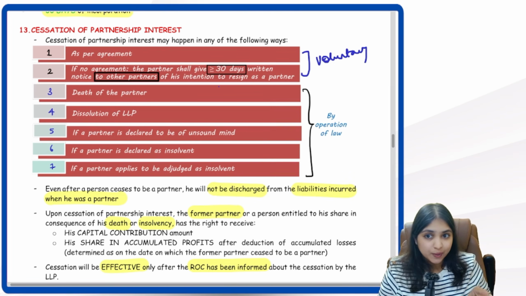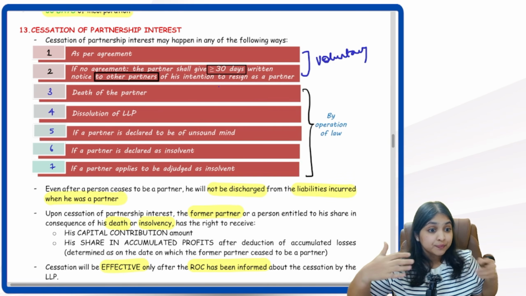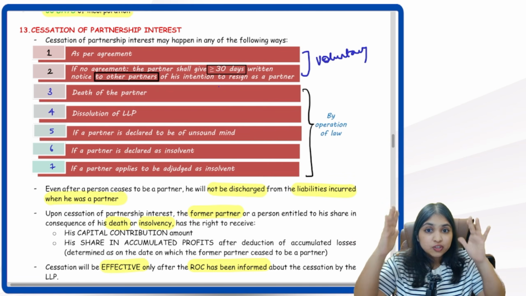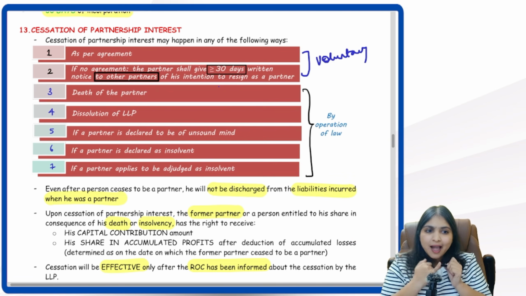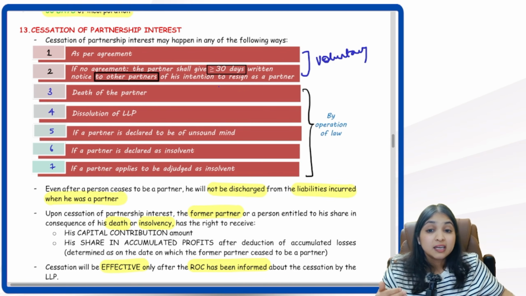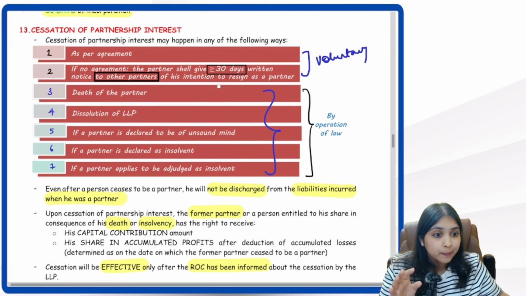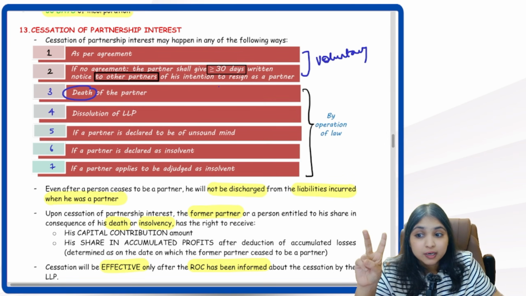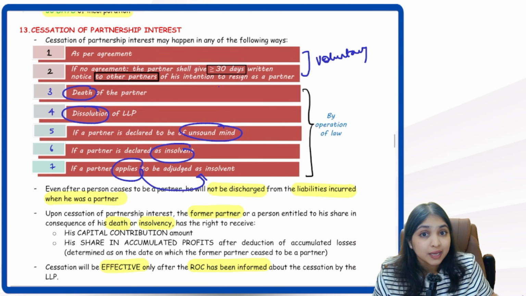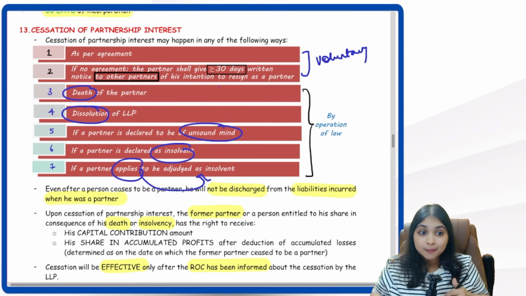Tell me the 7 situations once again. By the way, what are we learning about? We're learning about situations where I can exit from the LLP. Situations where I can cease to be a partner. So 7 situations we have. First 2 tell me, as per the LLP agreement. But what if the LLP agreement is silent? What if there's nothing written in the LLP agreement about cessation? Then the law is saying give at least 30 days written notice to each partner about intention to resign. Then comes the remaining 5, automatic cessation by operation of law. Death of partner, then one more D, dissolution, then unsound mind, then insolvent, and then application to be adjudged as insolvent. In these 5 cases, you will automatically cease to be a partner.